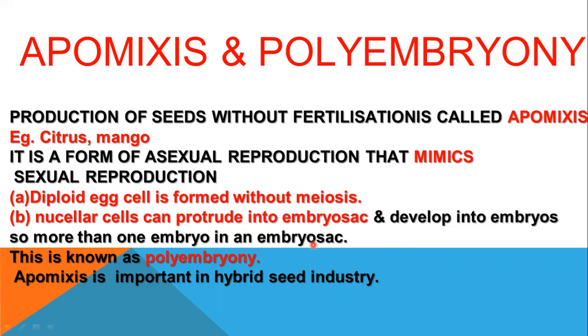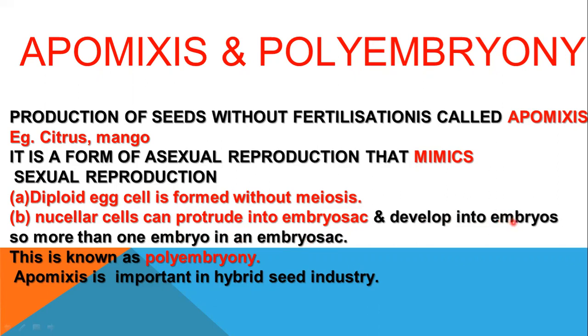So far, normally we have learned that an embryo sac has one embryo, because double fertilization produces one zygote, one embryo. But here, more than one nucellar cell can penetrate into the embryo sac.